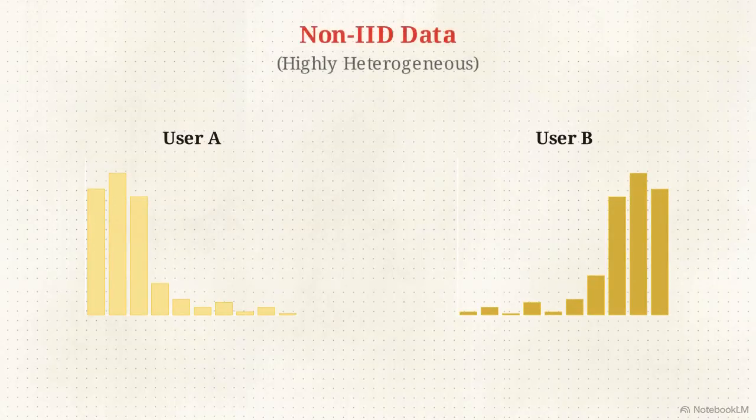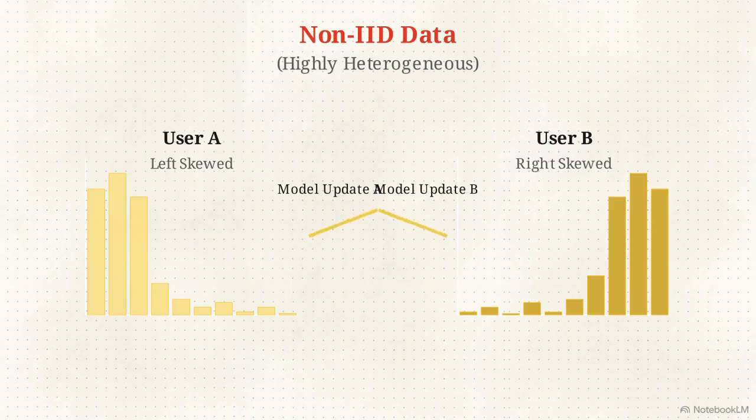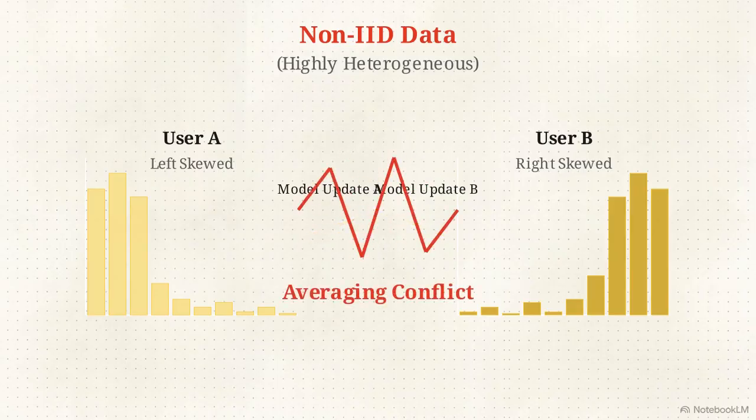Look at this visualization comparing 2 distinct data distributions. Because users behave differently, their local data is what data scientists call non-IID, or highly heterogeneous. One person might type completely differently than another, creating wildly skewed datasets. When the server attempts to mathematically average those clashing lessons together fairly, the model struggles to balance the conflicting information.